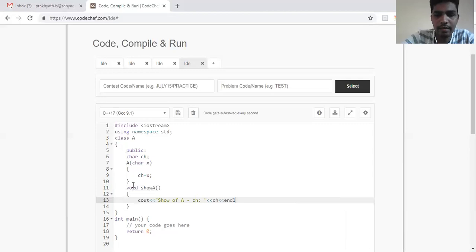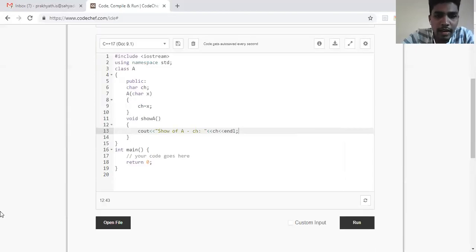So there is a class A, and a public data member of character type, a constructor for initializing it, and a method used for displaying that value.